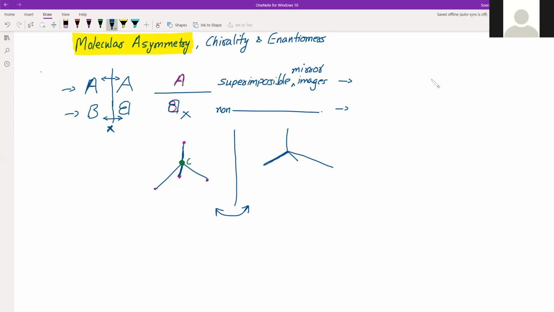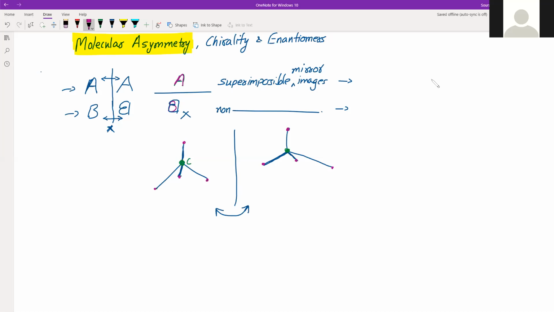Now the lines which are shown here, longer and shorter, only represent 3D. Otherwise, all these bond lengths are the same. So don't go by the length of the lines. All the lines represent the bond, and bond lengths are the same. The thing which you see here, that one is bigger and smaller, is in order to show the 3D arrangement. So the central carbon is still there, and then there are these valencies of carbon, that is, 4 different valencies or 4 valencies of carbon.